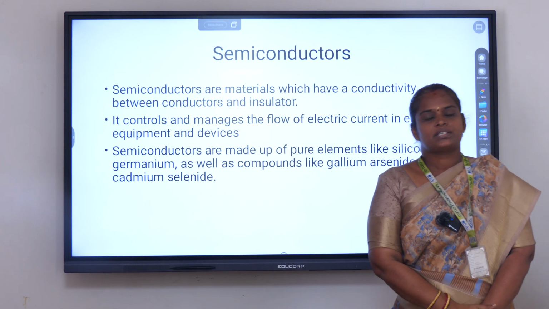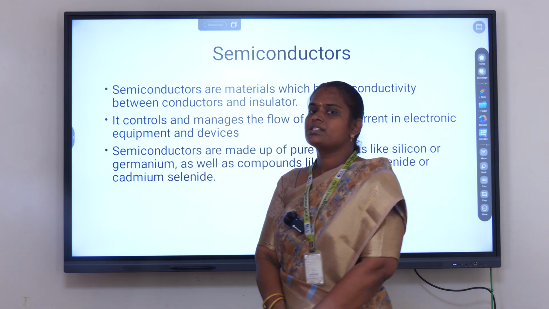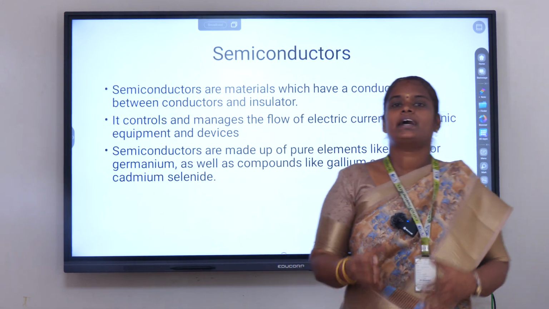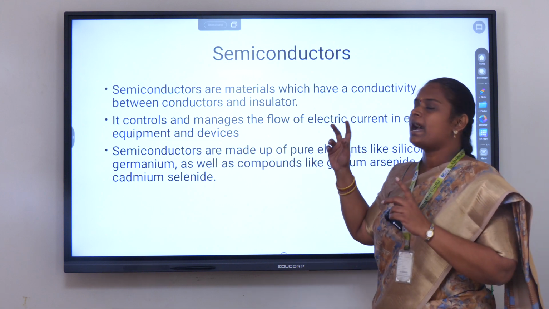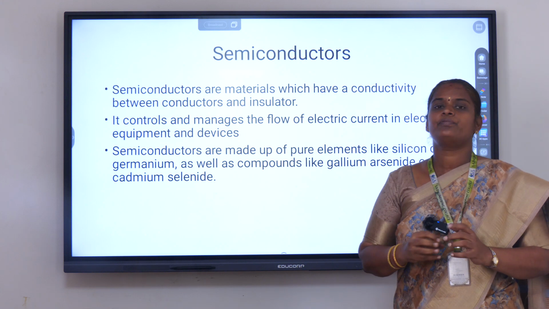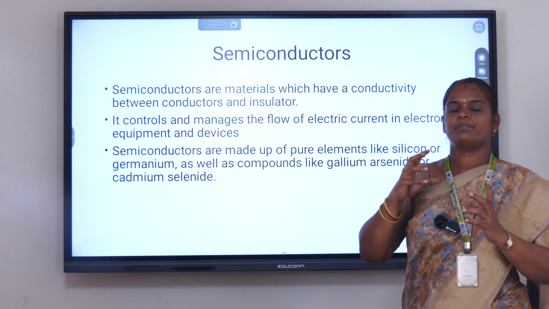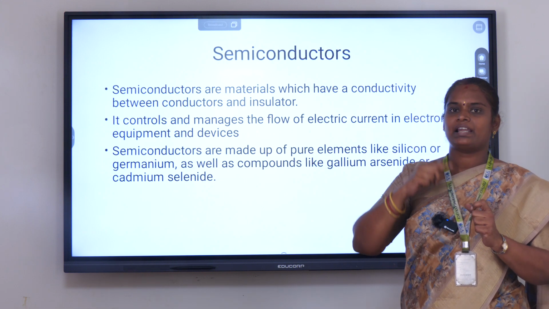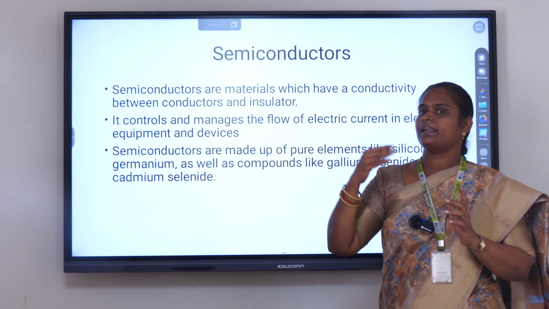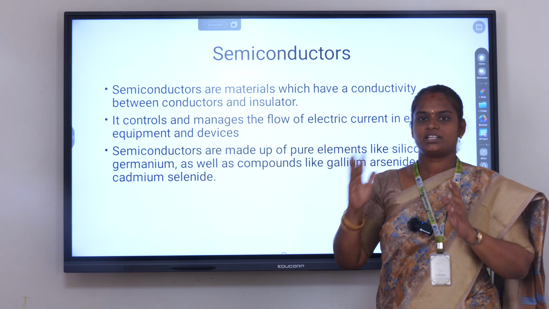Now, what is a semiconductor? The first topic is energy bands in intrinsic and extrinsic semiconductor. So first we have to know what is a semiconductor. A semiconductor is a material whose conductivity lies between the conductor and the insulators. Then what is a conductor? A conductor allows the flow of electric current through it. Its energy gap is very less between the valence band and the conduction band. For an insulator, there is a large energy gap between the valence band and the conduction band. Insulators are the materials which don't allow the flow of electric current through them.